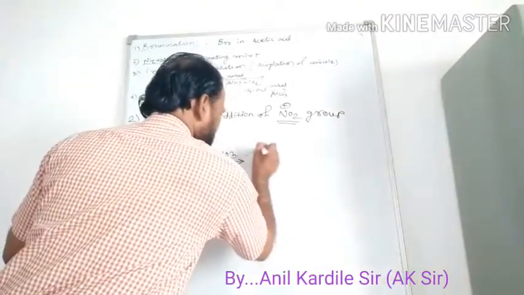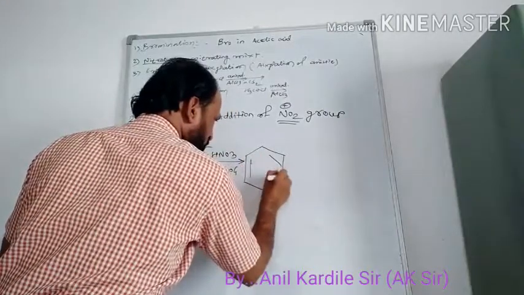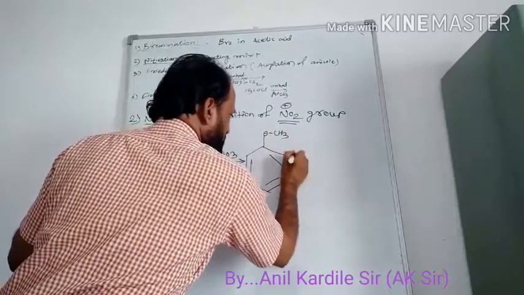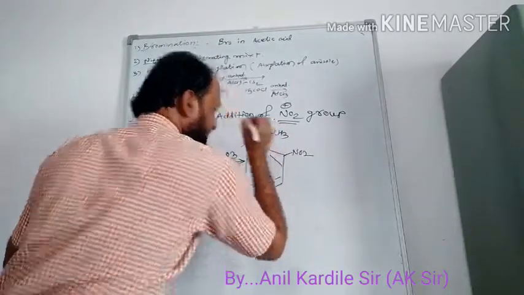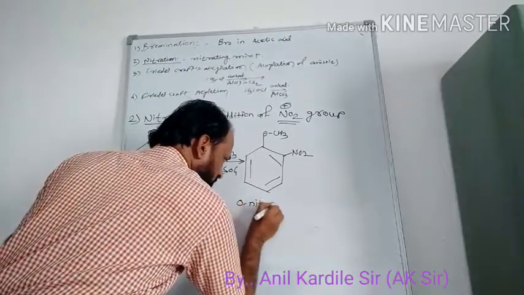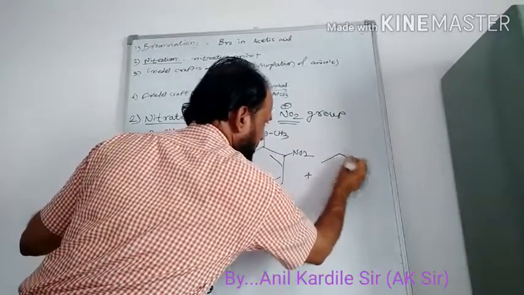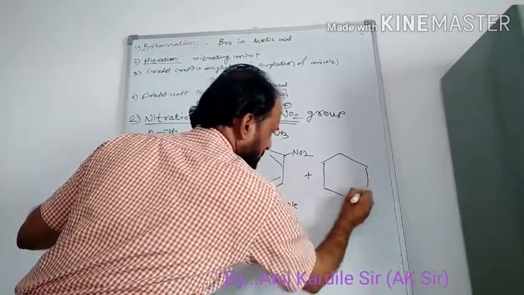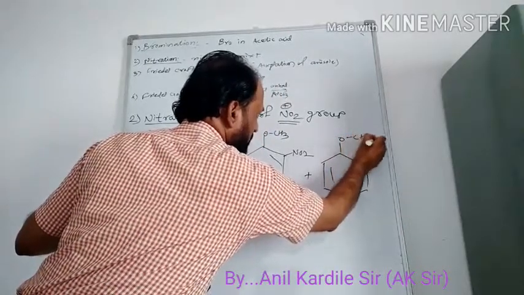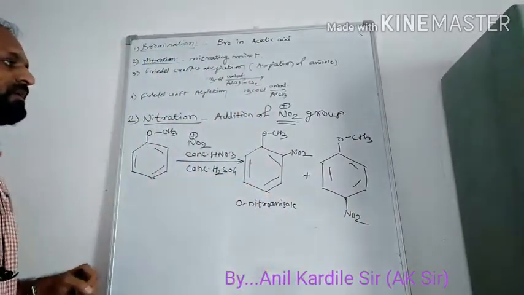One is ortho nitroanisole, and the second possibility is para nitroanisole.